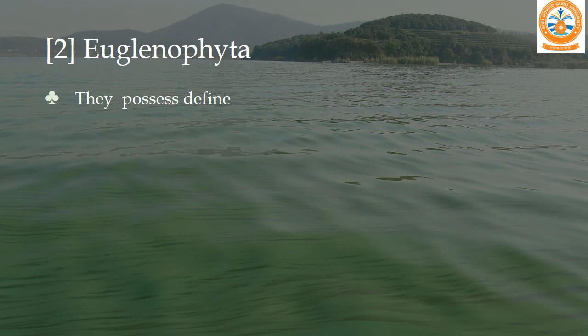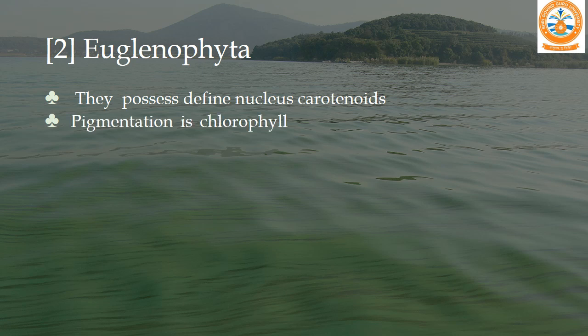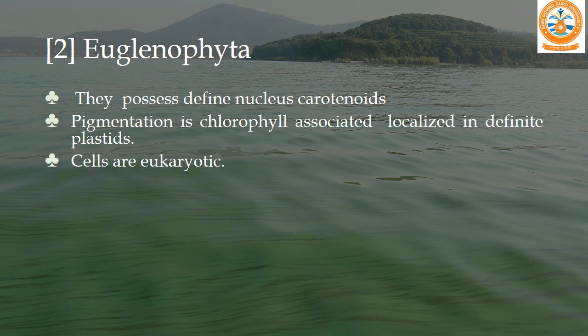Now we will see Euglenophyta. Euglenophyta possess a defined nucleus and carotenoids. Pigmentation is chlorophyll associated, localized in definite plastids. Cells are eukaryotic; eukaryotic means cells are well developed and contain most of the cell organelles.